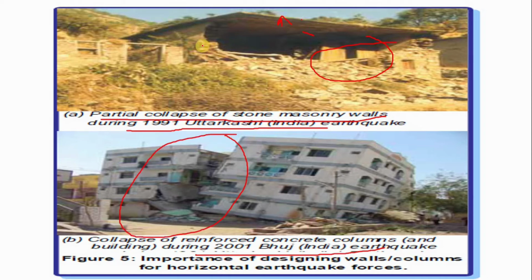Now this is only a load bearing structure, that's why the wall failed. Here the second is RCC, and it also failed. Why? Because this is the effect of inertia force. While the earthquake is shaking, the inertia force acts in the opposite direction, and our building does not have a load transferring system to the substructure, and that's why you can see a collapse in the middle of the building. This type of effect is neglected in our design.